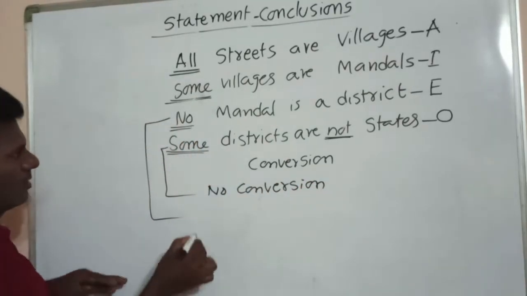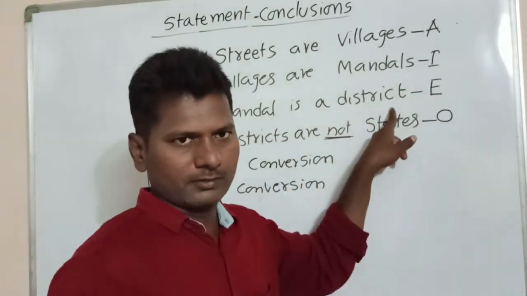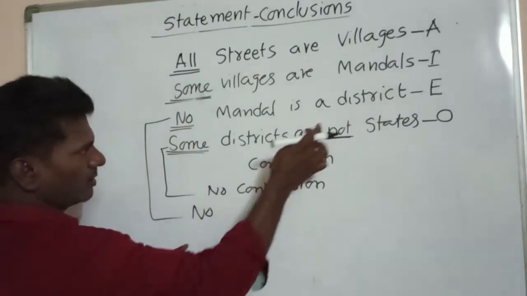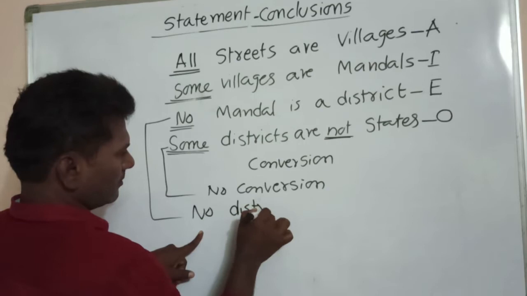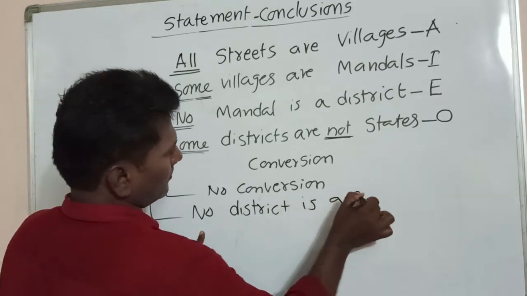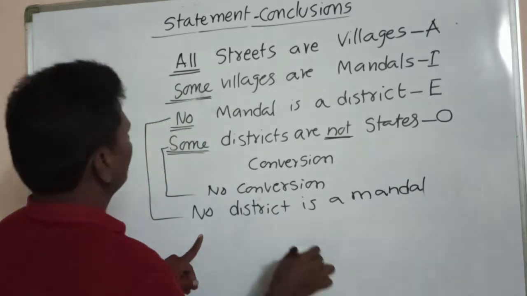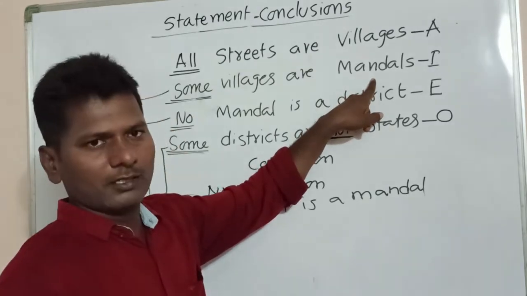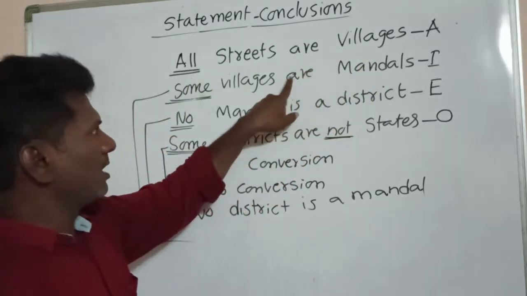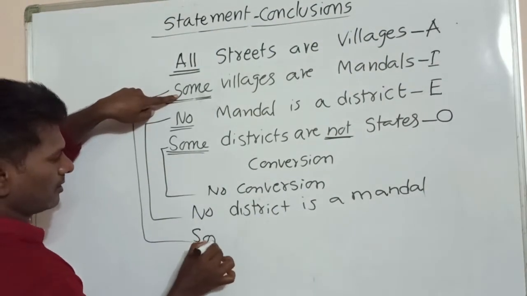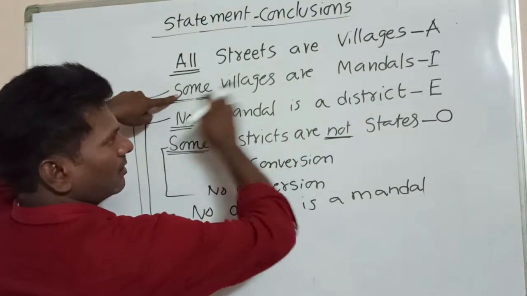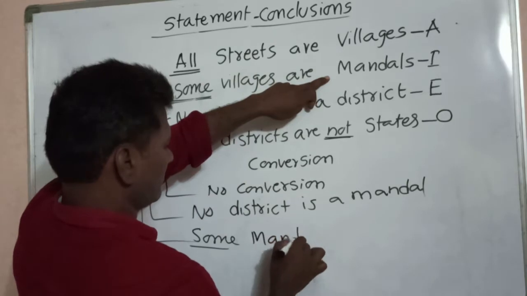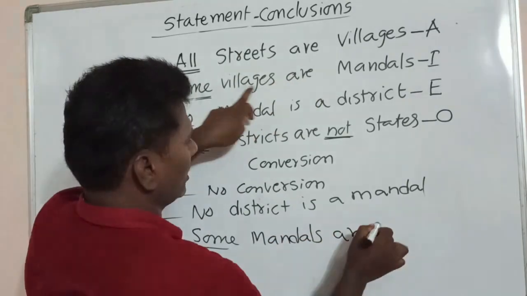Second one. No mandal is a district can be written as no district is a mandal. Next, some villages are mandals. For this statement, we write some mandals are villages. That is conversion. I am just writing in reverse order: mandals first, villages next. Some mandals are villages.